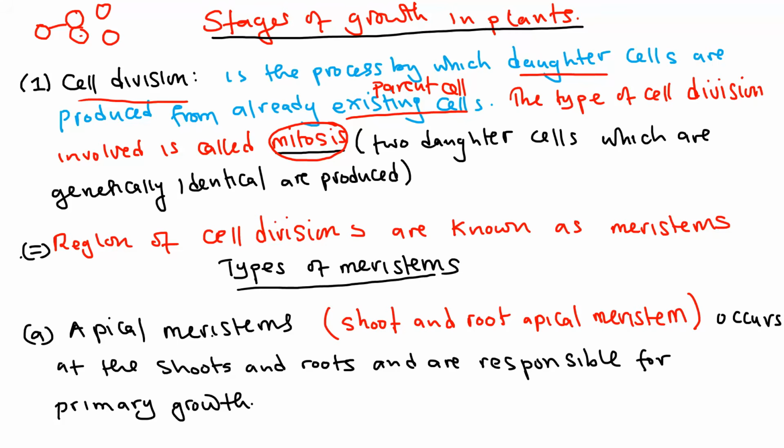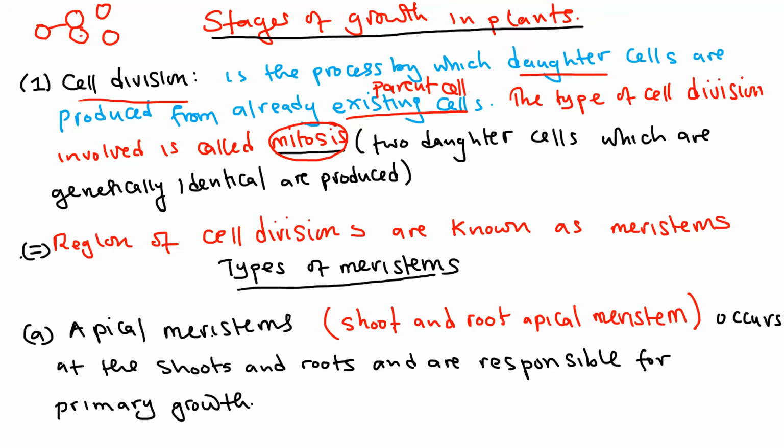So mitosis is a kind of cell division where a parent cell produces two daughter cells which are genetically identical. That is just mitosis. So it is very important to know that the type of cell division involved in this case is what we call mitosis. I hope up to this point we are together.